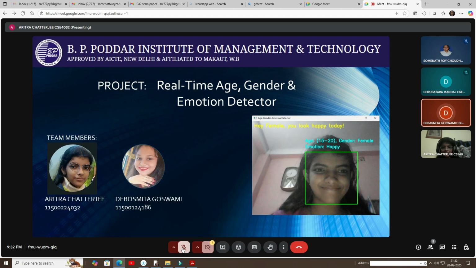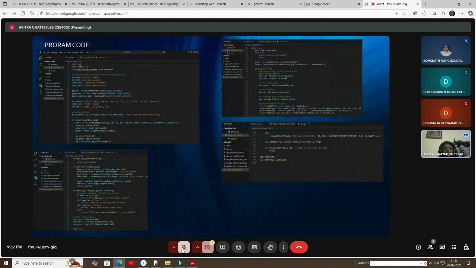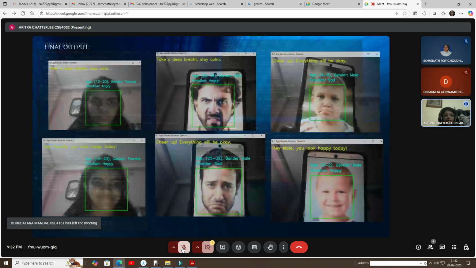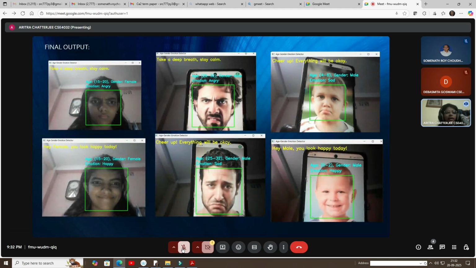Now my fellow member will continue. Aritra, please. Yes, sir. As Devoshmita said, our program is all about predicting the emotion, the gender, and the age. Here is the program code, as you can see. And in the next slide, I have included the final output.